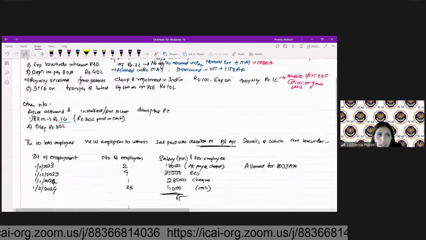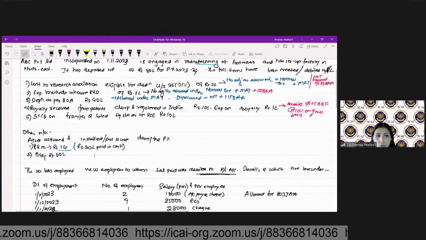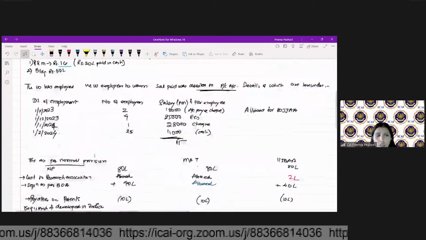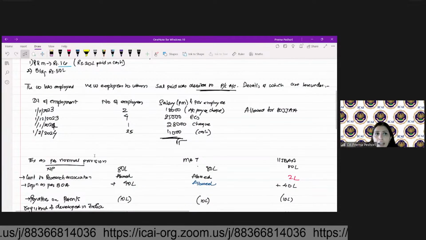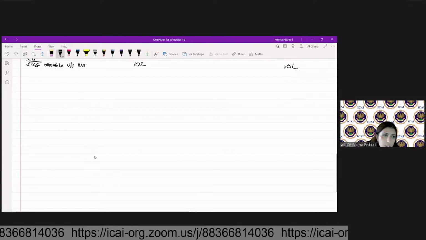Then let's come to other information. Assets acquired and installed or put to use during the previous year. Plant and machinery, rupees 1 CR. 20 lakh paid in cash, and building is 50 lakh. So we'll calculate the depreciation over here.